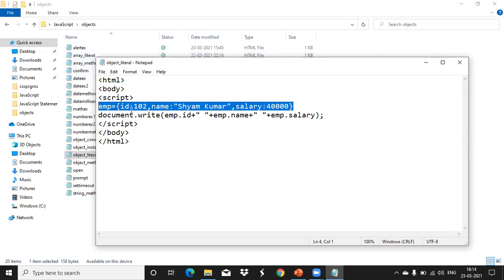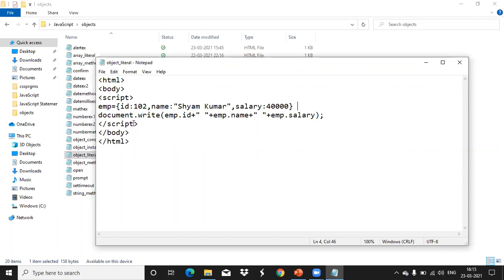So according to this logic, we have ID, name, and salary as the properties for this employee. We have assigned the values for each property. Now, how do we access these properties of that object? Using the dot operator. So ID, name, salary, we are accessing these properties using the dot operator, and we are printing those values using document dot write.